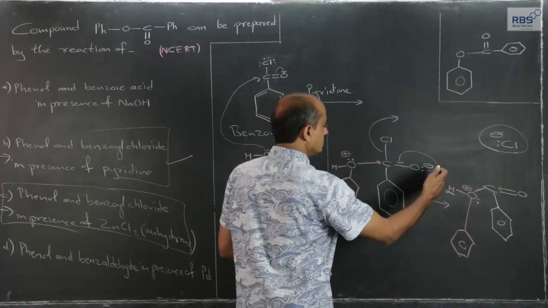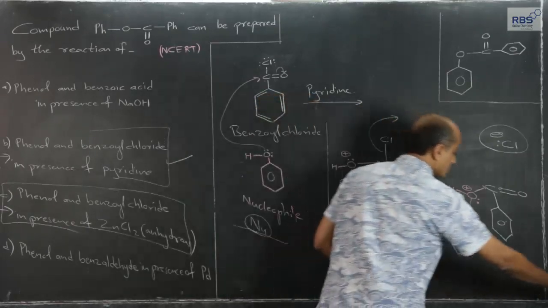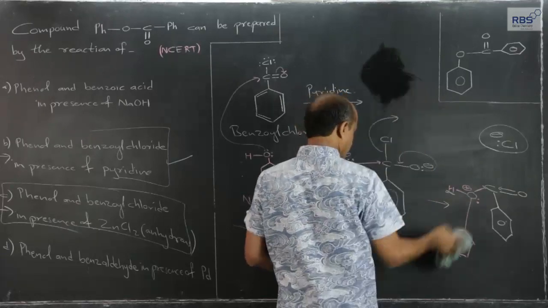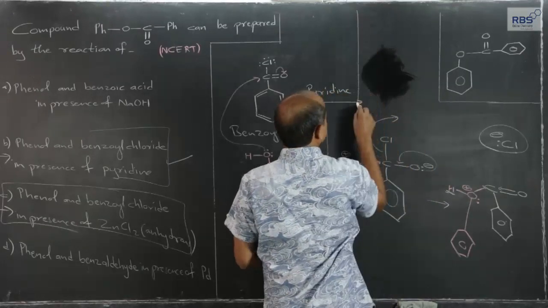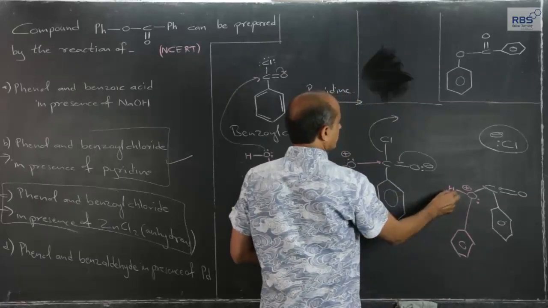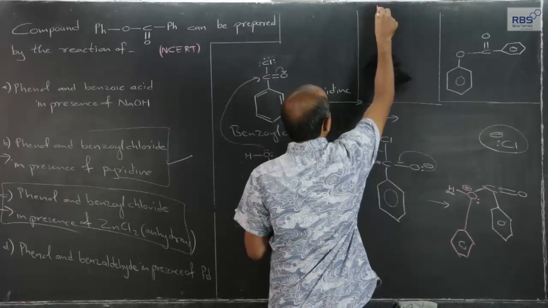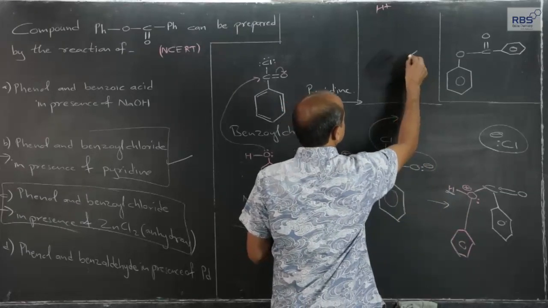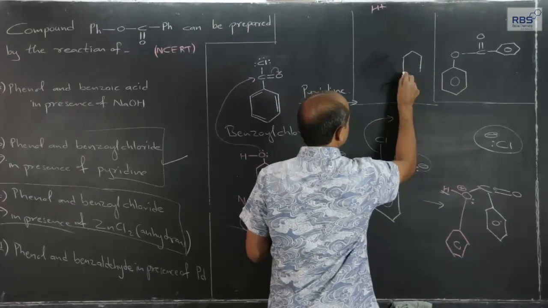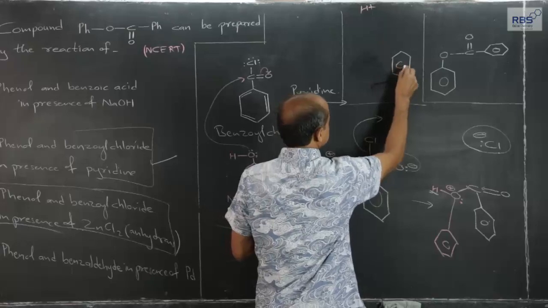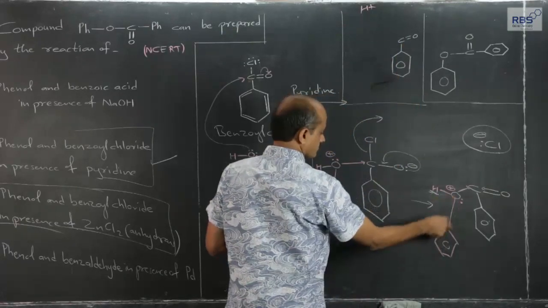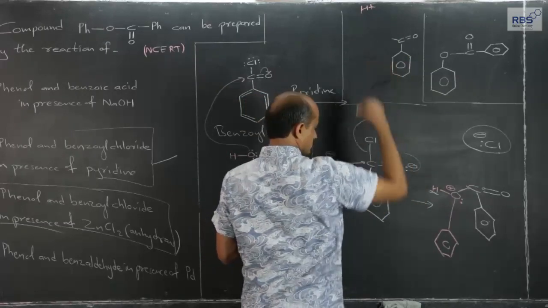When hydrogen leaves in the form of H plus ions, let me write it here, let me make a box. What remains behind is phenoxy.